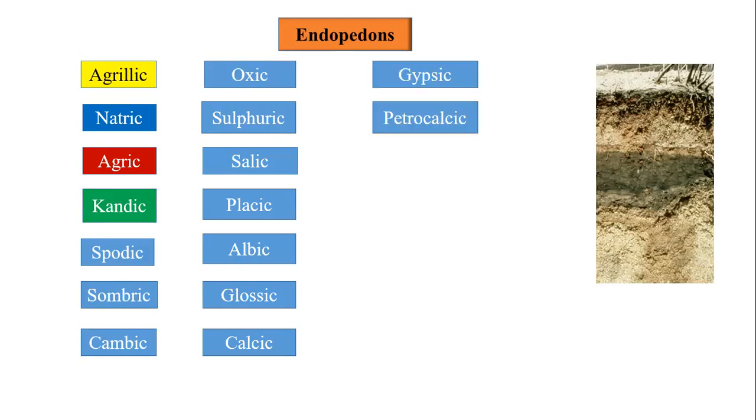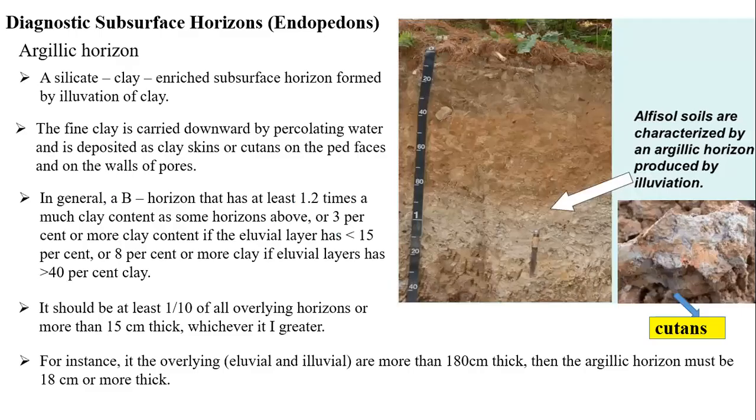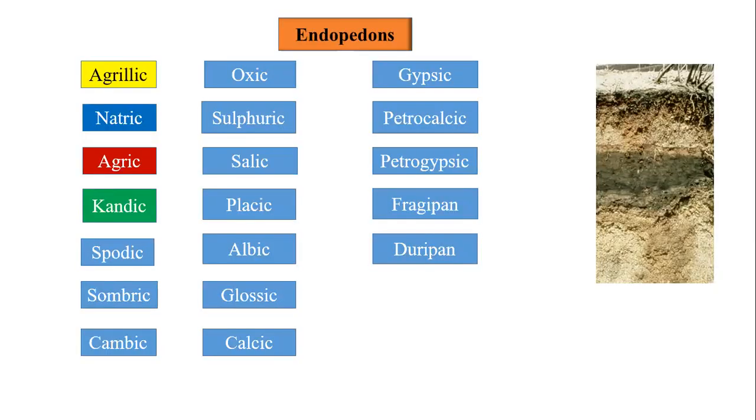Another one is spodic. Later on, sombric, cambic, oxic, sulfuric, salic, placic, albic, glossic, calcic, gypsic, petrocalcic, petrogypsic, fragipan, duripan. That's all, students. So these are the endopedons. Remember, and please note down this one.